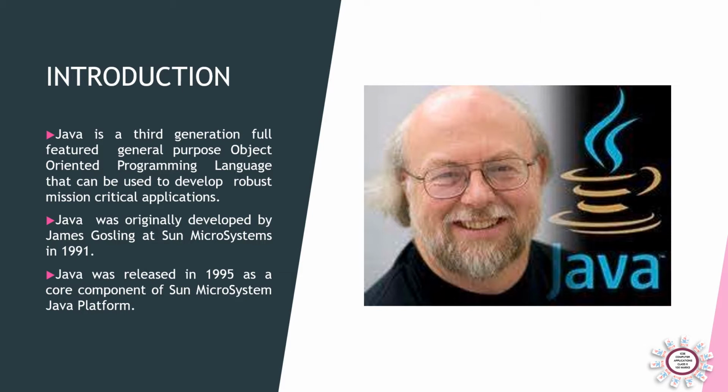Java is a third generation full-featured general-purpose object-oriented programming language that can be used to develop robust mission-critical applications. Originally developed by James Gosling at Sun Microsystems in 1991, Java was released in 1995 as a core component of Sun Microsystems platform.